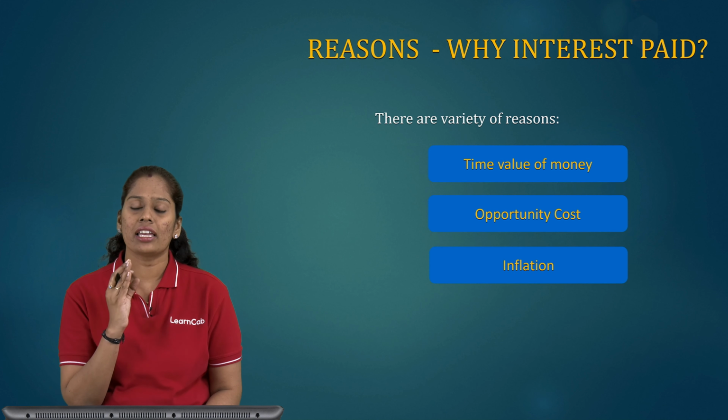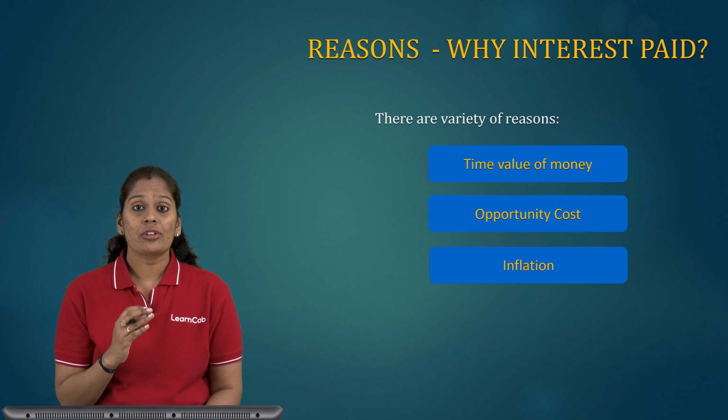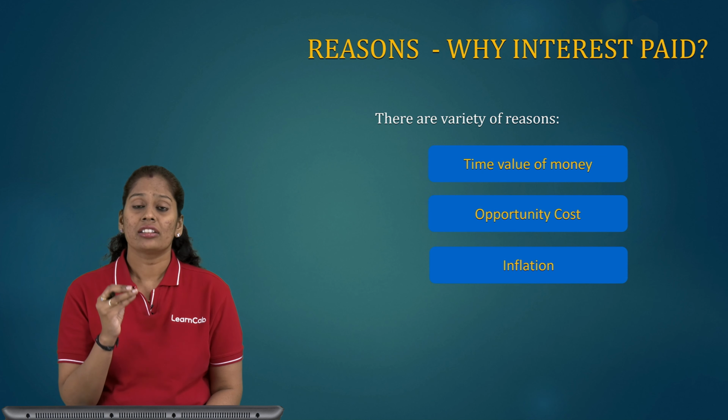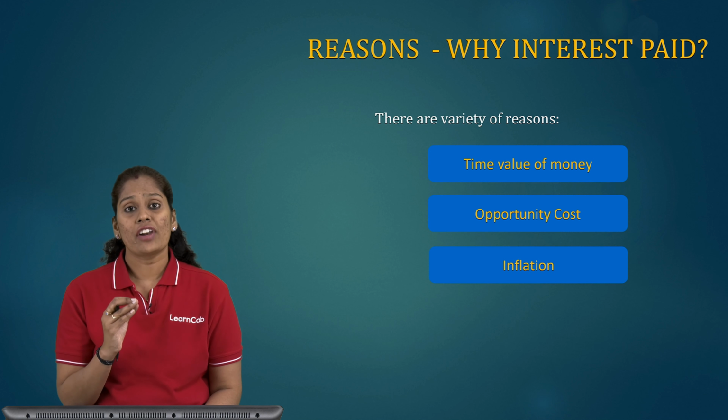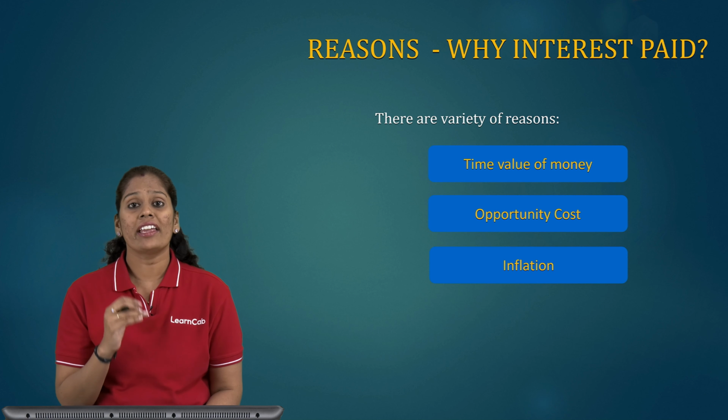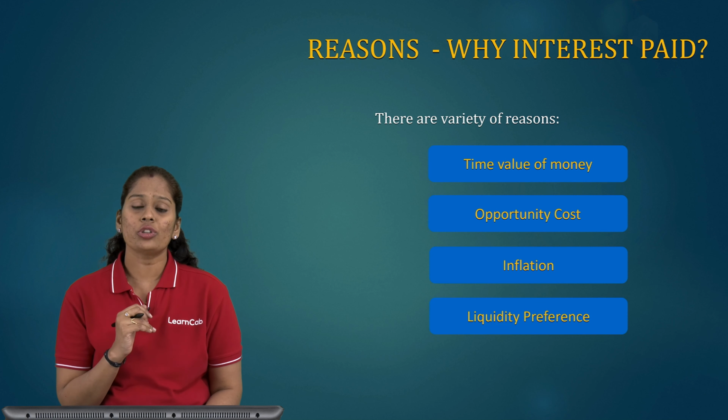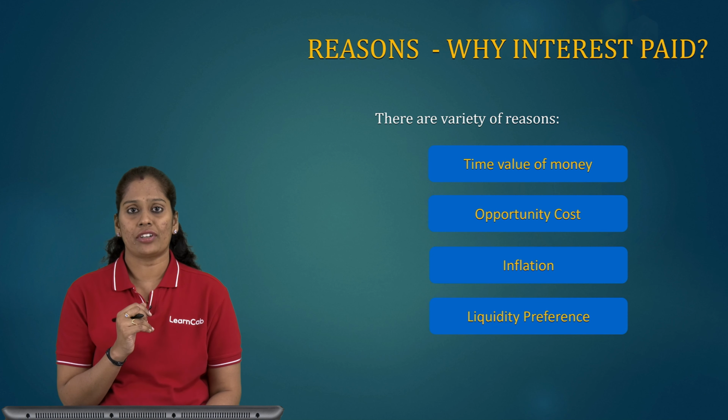The third one is inflation. Most economies generally exhibit inflation. Inflation means the value of money which can bring things today is going to be very less in the future. So inflation is a reason why interest is paid. The fourth one is liquidity preference.